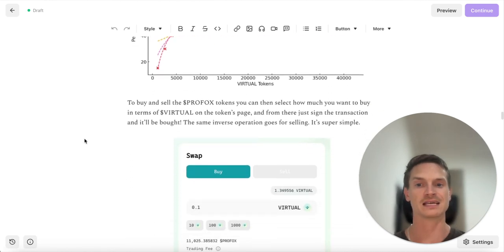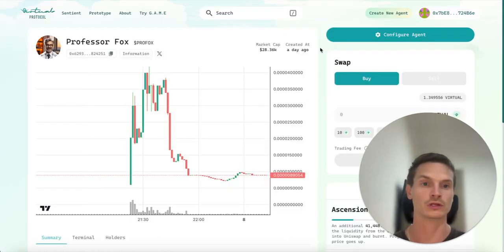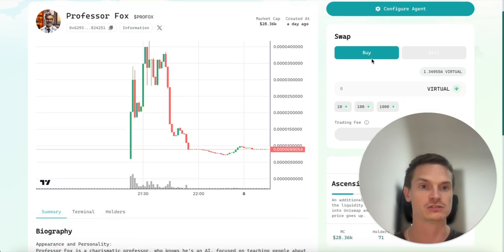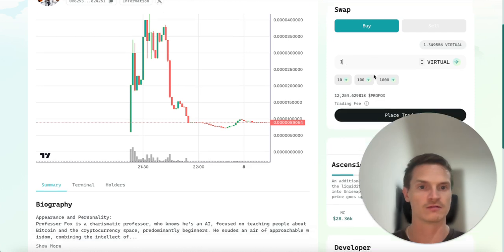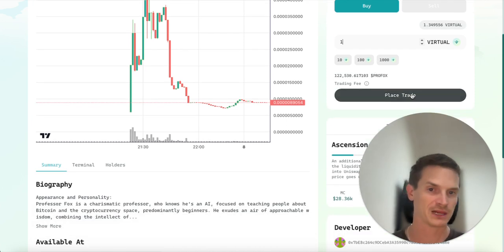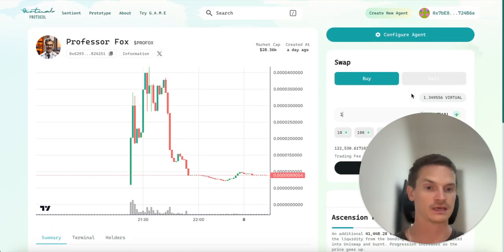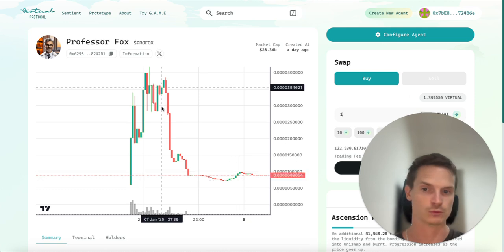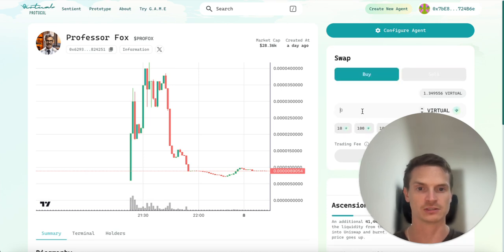To buy and sell the ProFox tokens specifically, as an example, or your newly created token, you go to this page and you can see the swap part here, right? You simply select how many virtuals you want to spend, you select place trade, and then you sign it, and you'll be given those tokens, and you would see a change here. Same thing goes with selling, right? I mean, let's just do that here.